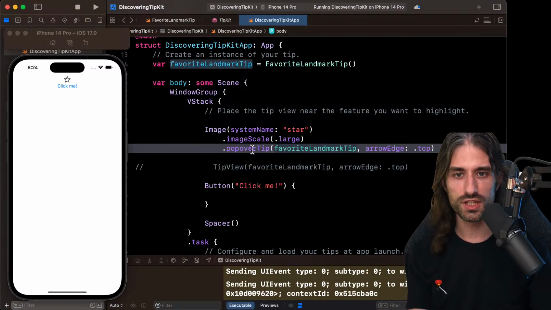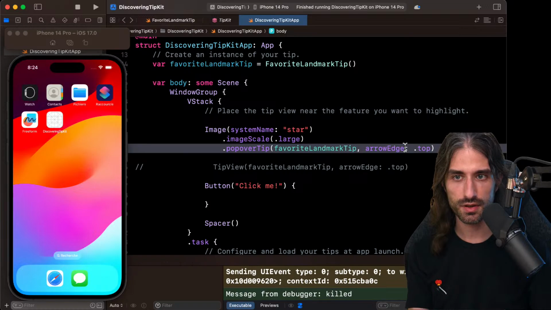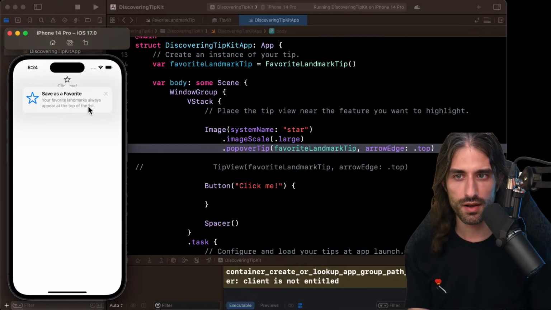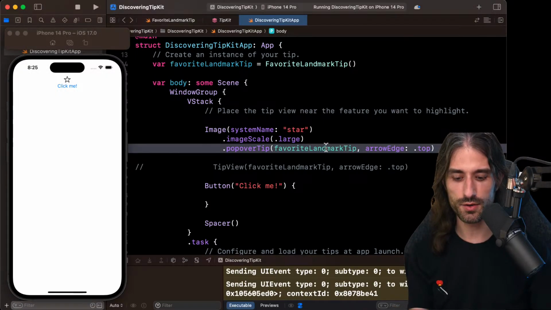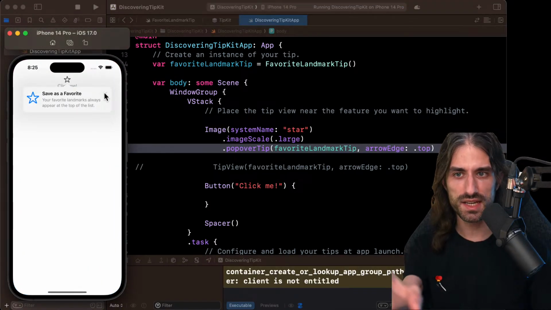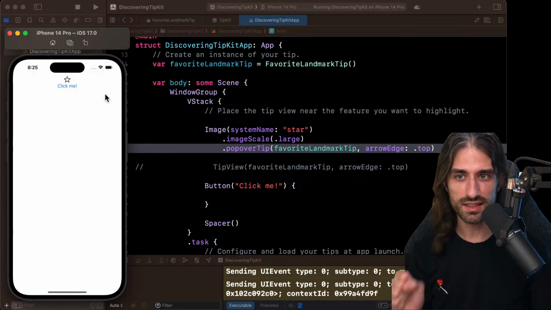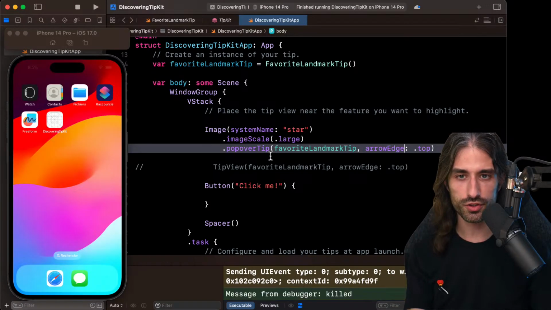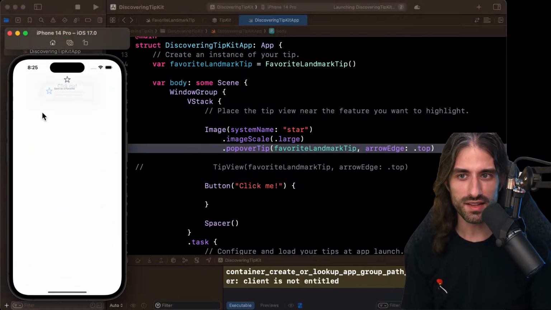However, when you use the modifier popover tip, now it's being displayed, and it seems to relate to the view. Yes, and you can see that there is this animation when I close it. It appears from the view and it disappears into the view. And also, relaunching it again, you can see that we have some nice padding. Visually, it's a bit nicer.